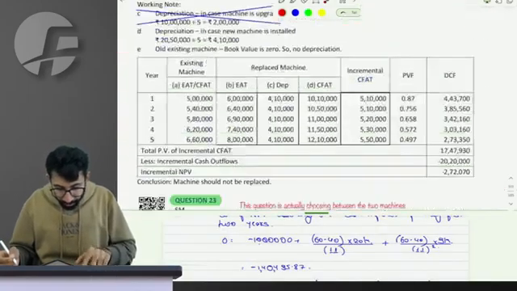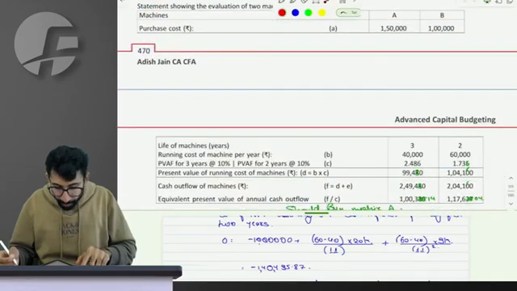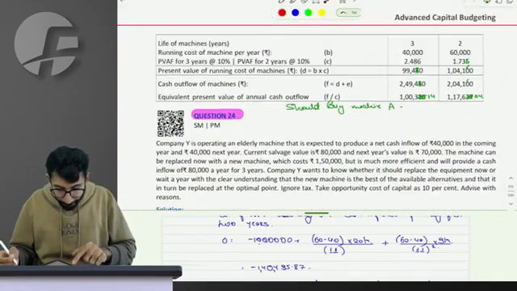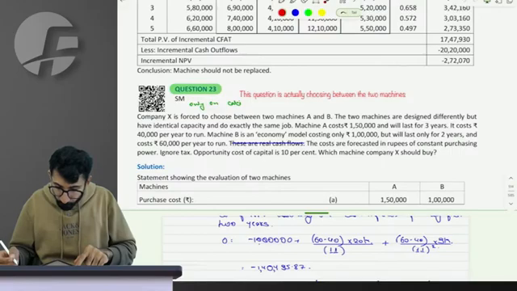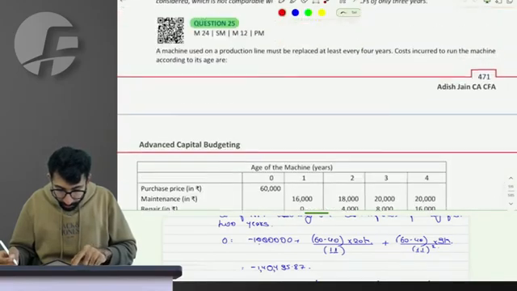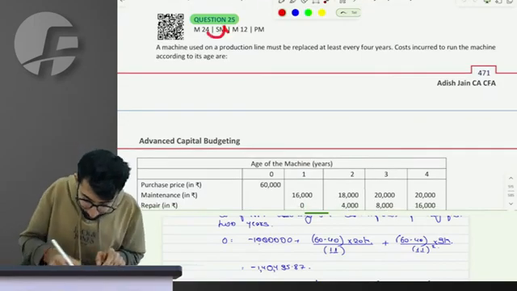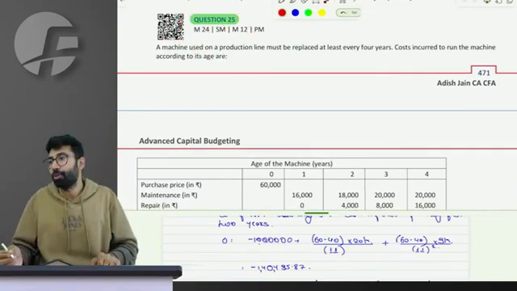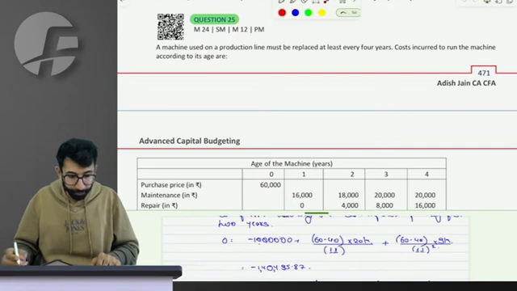Let's solve question number 23. An easy question of this category. 23 is easy. Let's solve question 25, which is a more comprehensive question. Let everyone in the class solve question 25.